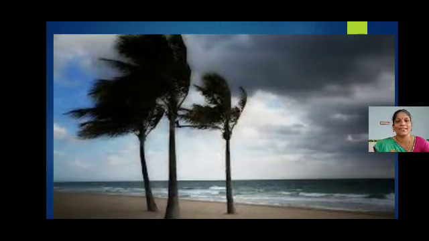What do you observe in the picture? Coconut trees, then the sea. What did you come to know from this picture? It's blowing. Okay, what do we breathe? Oxygen. Oxygen is a gas. Generally we say air. What do we breathe? Air.